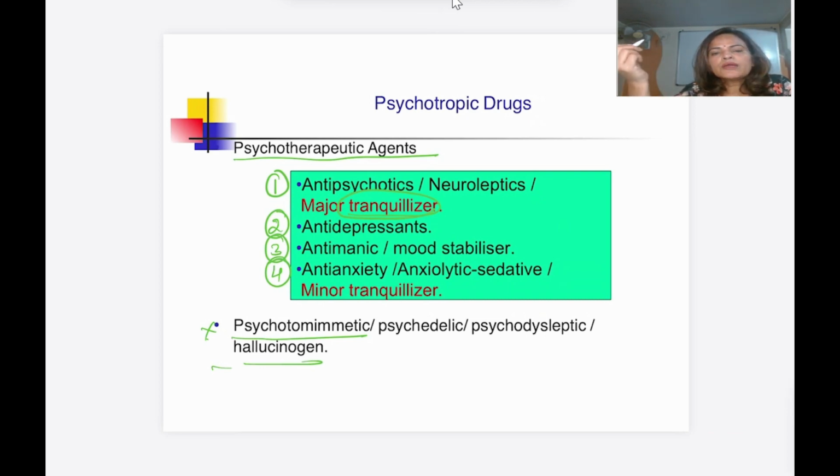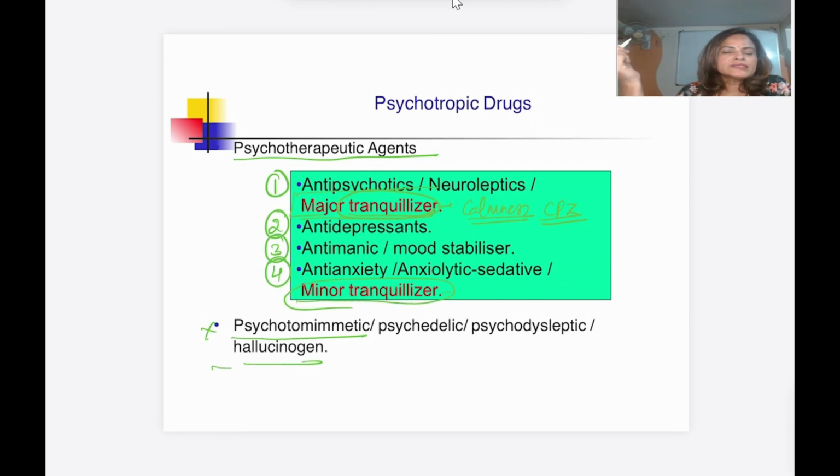One terminology, tranquilizer, is an older terminology for the antipsychotic drug. So what is a tranquilizer? It is the agent which is going to produce the calmness to the mind. And at that time we had only one drug, that is chlorpromazine. We used to say it is a tranquilizer. So we used to label it major tranquilizer, and for the anti-anxiety we used to use minor tranquilizer.